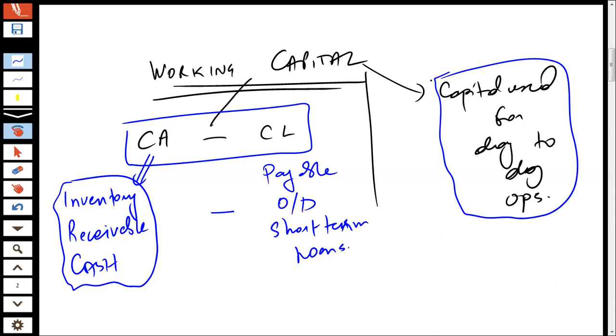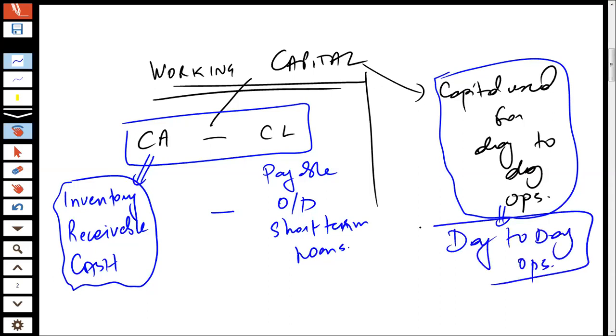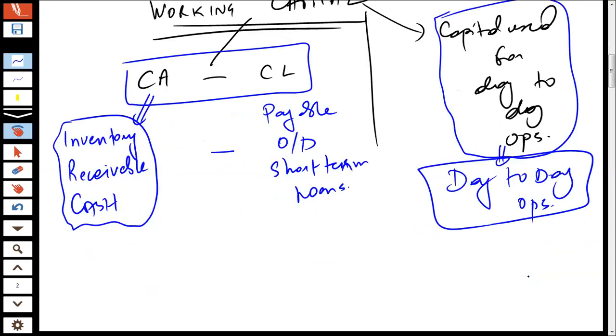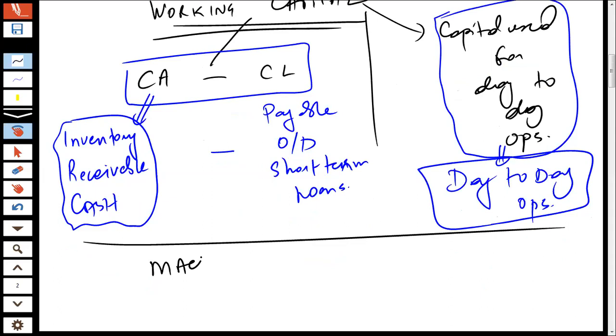Now, when I talk about the concept of working capital, the student who has commented that it's capital used for day-to-day operations, you're very right. It's something that's used for day-to-day operations. It's something that's needed for day-to-day operations. Now, I'm going to try to explain to you: think about a company which has invested heavily into the machinery.